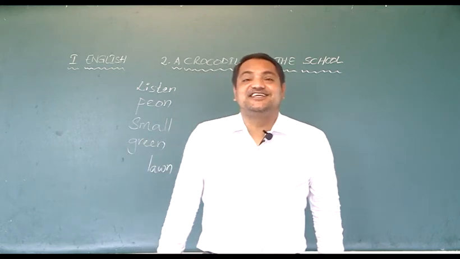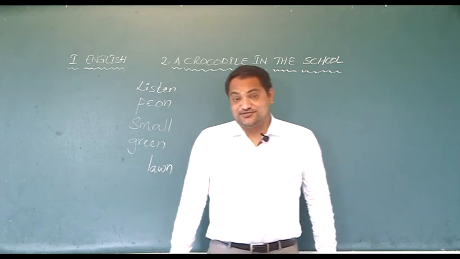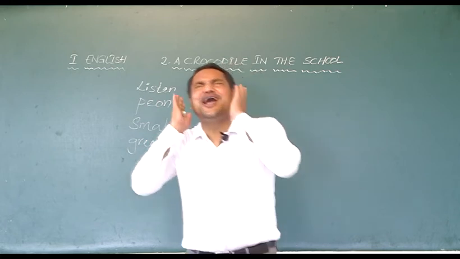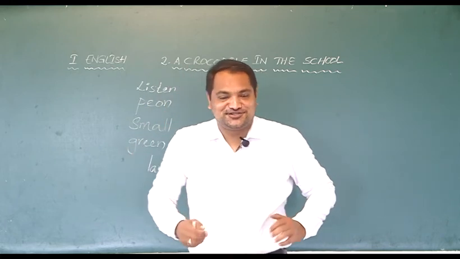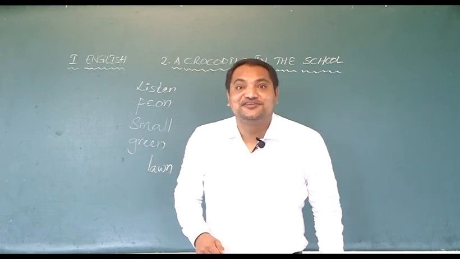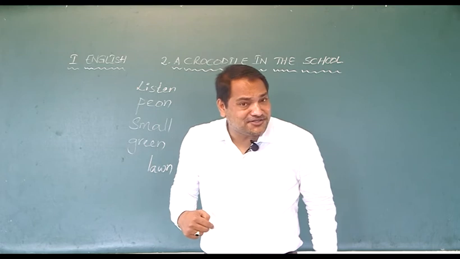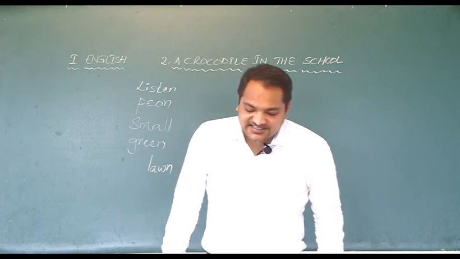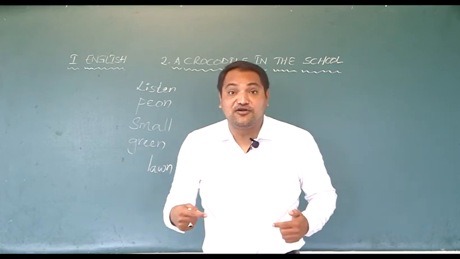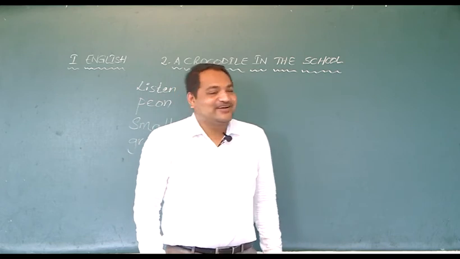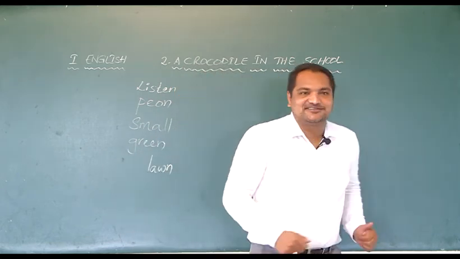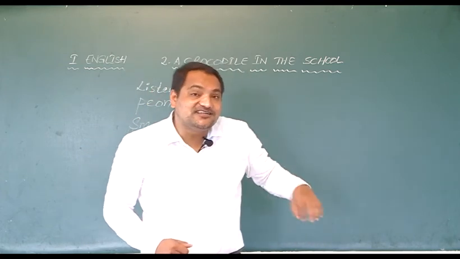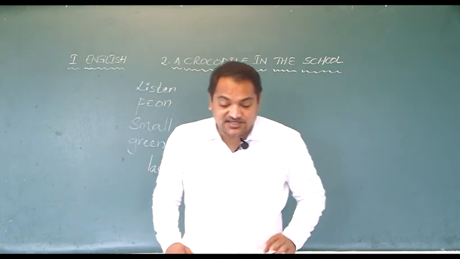So the peon told, "Ma'am, it's in the lawn." "Let's go out and see," says Mrs. Rupali. See, what did Rupali ma'am do? She did not shout, did not cry, "Crocodile!" No, she did not say like that. She was courageous enough. She said, "Oh, there's a crocodile in our school? Come, let's go and see." All the children follow her. You're also like that. When the teacher goes, every one of you goes with the teacher, right? So, when Rupali ma'am went, all the children in the class followed her to the lawn.